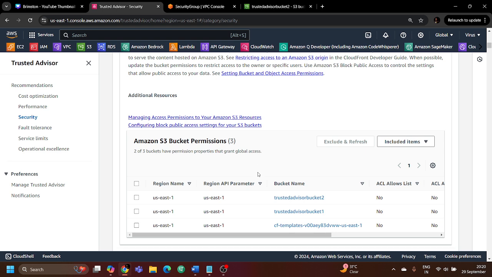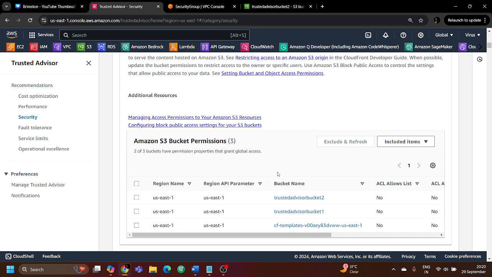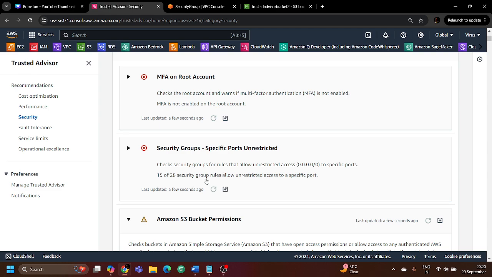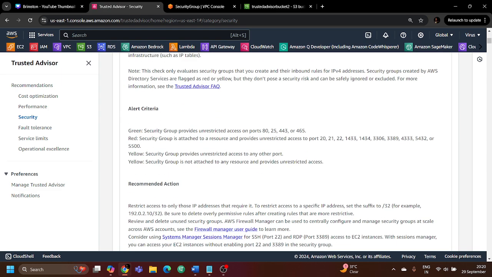So now, as an organization, you have seen inside Trusted Advisor that this is the issue that is happening: two buckets have public access. So we can go to the bucket policies again, and configure these buckets in such a way that we restrict the public access to these buckets.